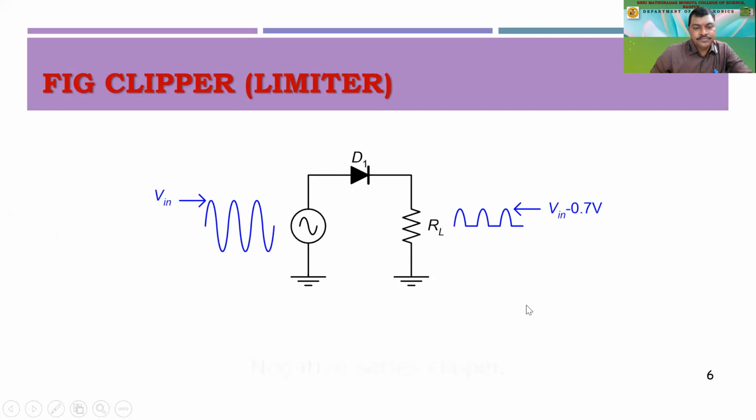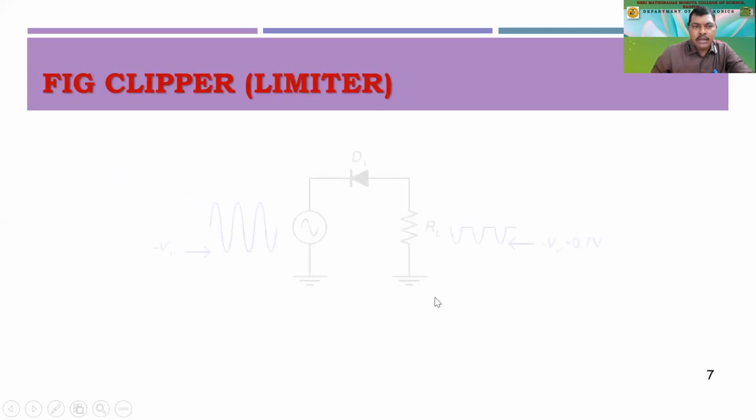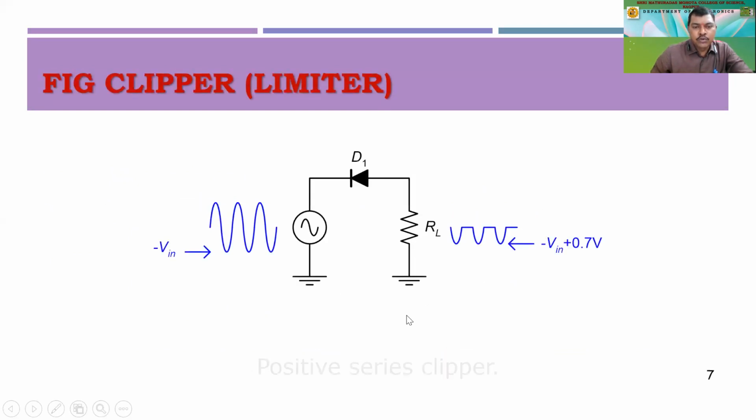Then this is the negative series clipper. Here we have connected the diode in forward bias. So the positive half cycle comes out of this, and the negative half cycle is being eliminated, is being clipped, right? Similarly, we have the positive clipper like this.